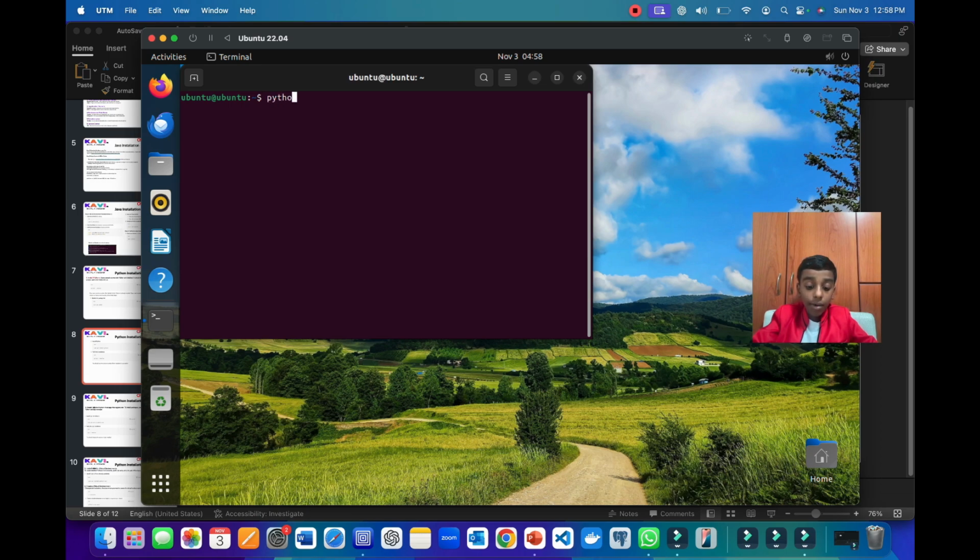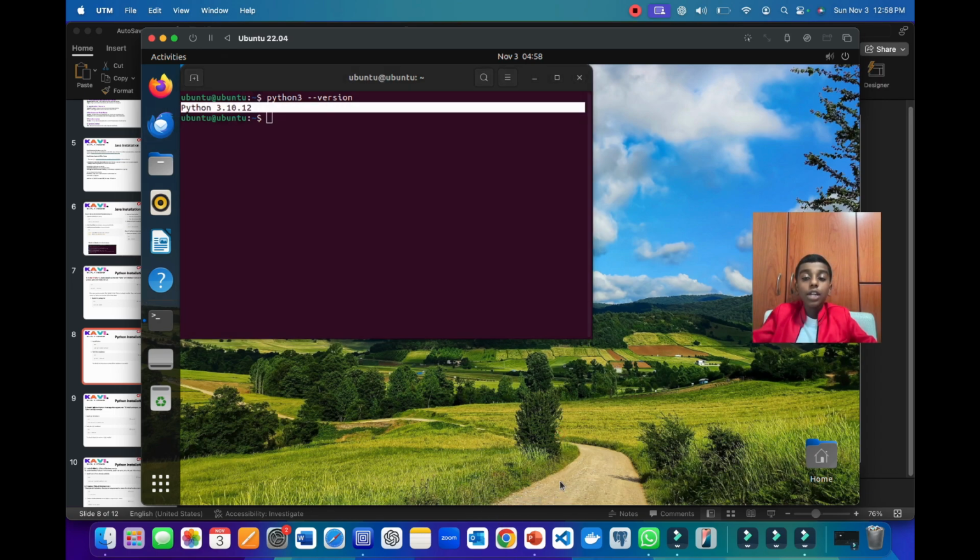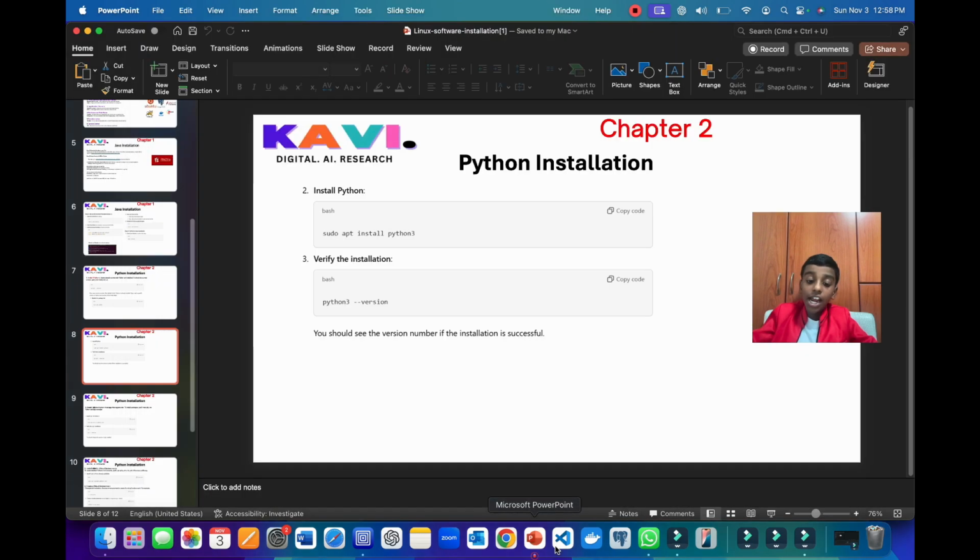So now we have to write python3 --version, and when we press that, now it just says 3.10.12 again, because Python is already the newest and the latest Python update. So nothing will be changed. Now let's go back to our PPT to see what's next.